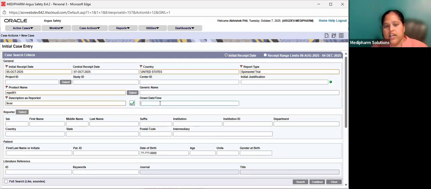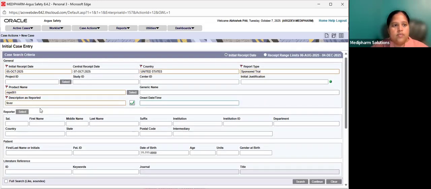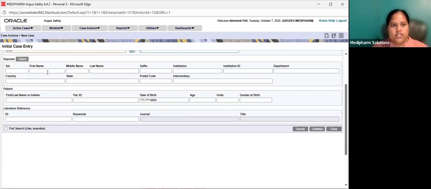Okay. And then it will ask for onset date and time. If it is there in the source document, you will fill that in. And then the reporter. Say, for example, the reporter is Subathra. You can take it as Shubha. And then it will have the details of the reporter. Whatever the reporter is, and the country and state in which it is reporting, you can write all those names. Okay, suffixes, doctor. Something you write like this, it will become an identifiable reporter.